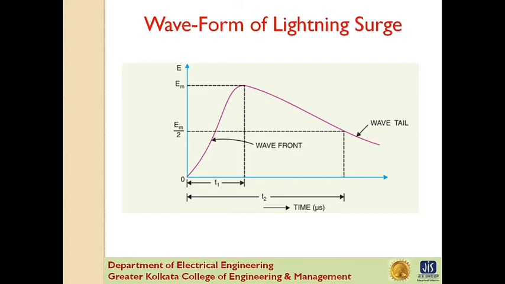Voltage surges are generally specified in terms of rise time T1 and time T2, where T2 is the time to decay to half of the peak value. For example, a 1/50 microsecond surge is one which reaches its maximum value in 1 microsecond and decays to half of its peak value in 50 microseconds.